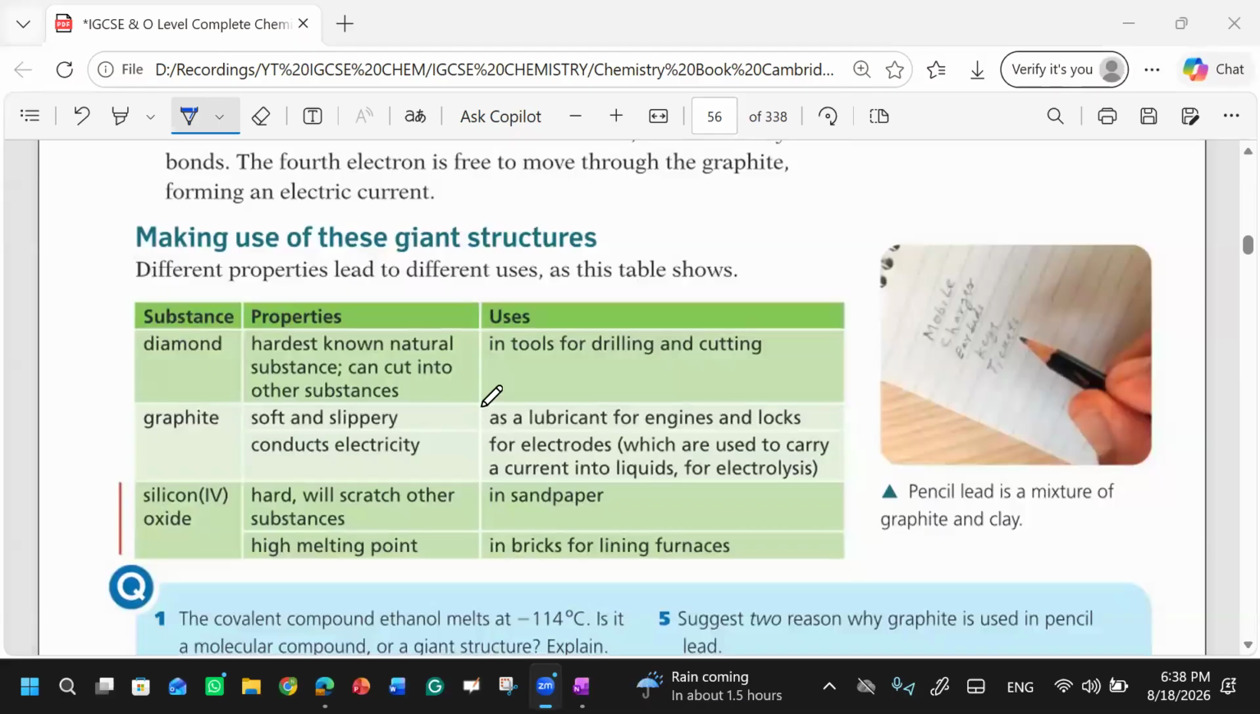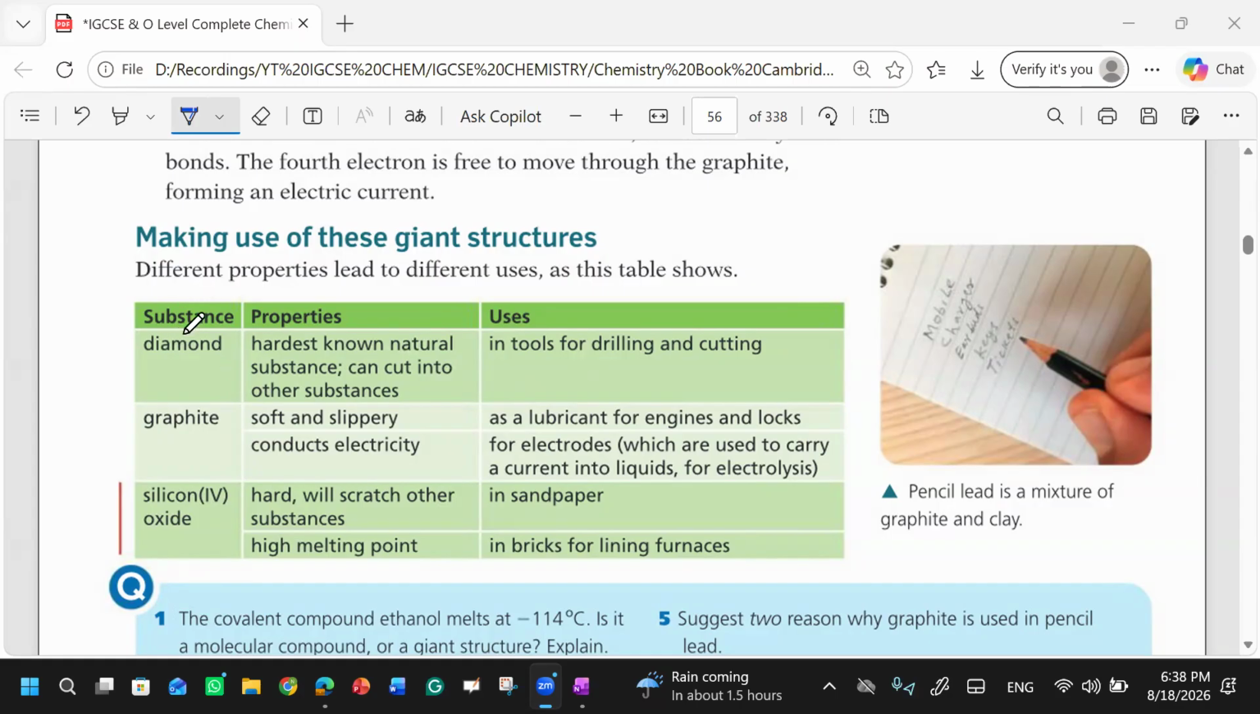Okay. Now we have to discuss some of the uses of these. First thing is about diamond. Diamond is very hard, as we have discussed, the naturally known hardest substance. So we can use it in tools for drilling and cutting, right? You can use it in the drills and cutters if you want to do this.